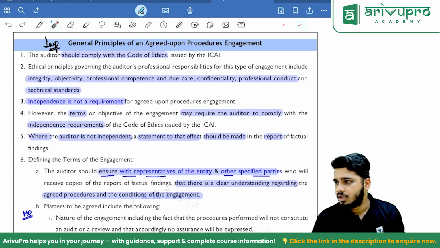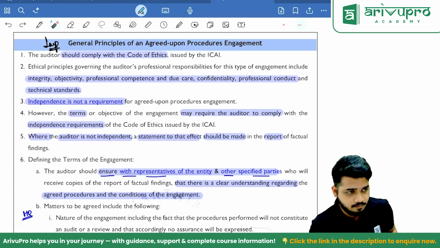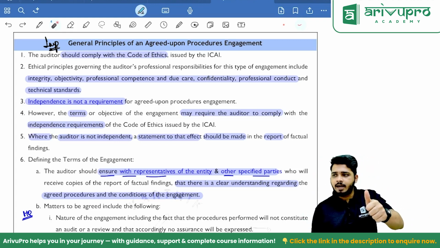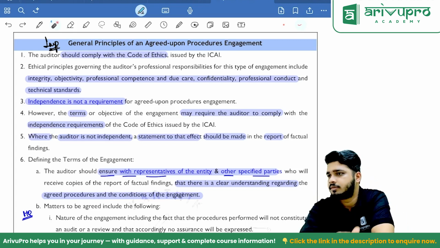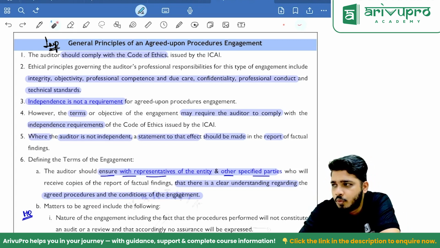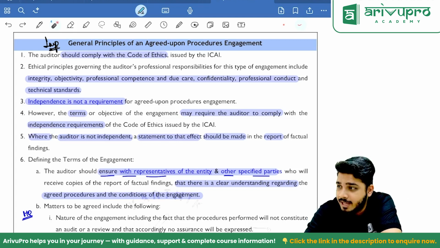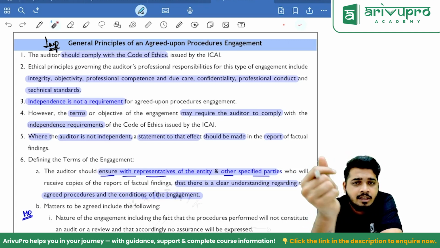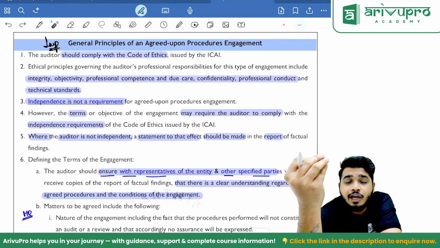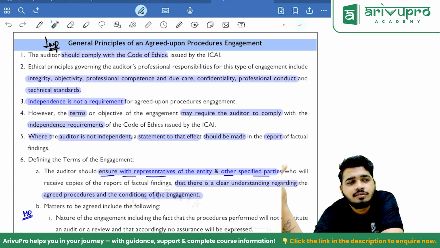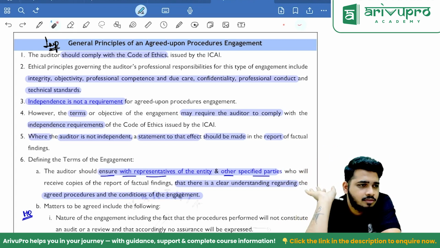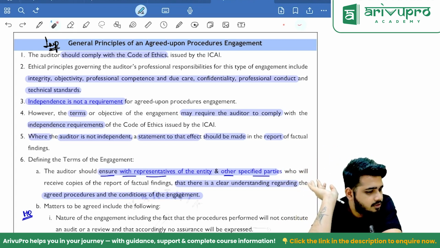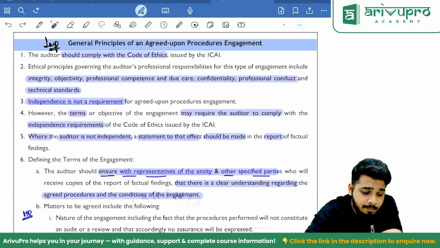Understood? Clear? No intended users? No, there are intended users, Pooja. Here, intended users is nothing but management itself. Here, the responsible party and intended users are both the same. And who appoints us? Management appoints us. Management decides our scope. Correct? Management gives us information. Everything management is doing. From where can we have independence? That means, listen, can I mention in my report independent report on factual findings? Report on factual findings. That's it. Are you understanding this? Clear? So the independence requirement is not there, but IPCCO should be there.